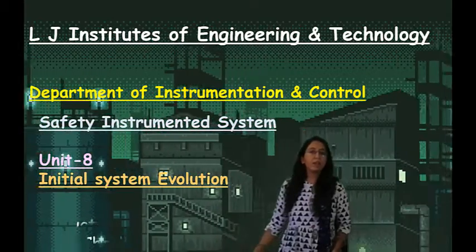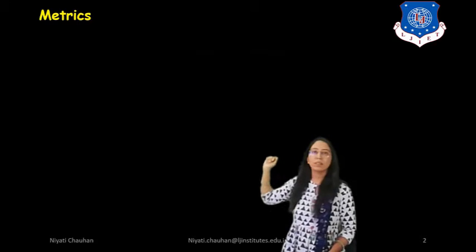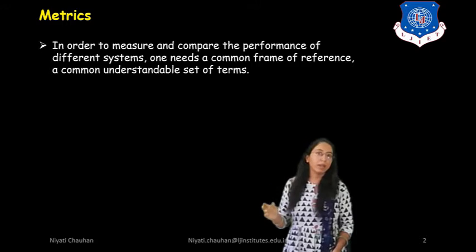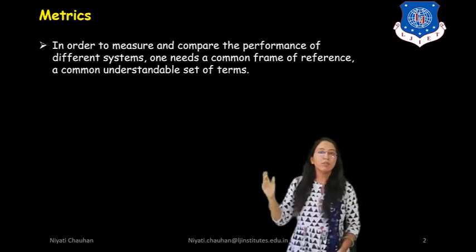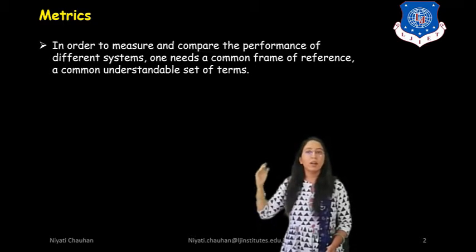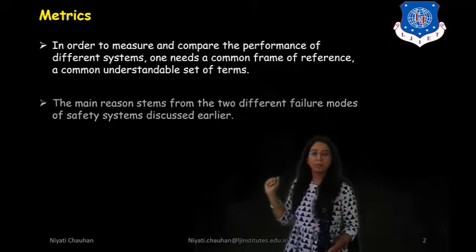So let's start today's session. In today's session, first we discuss metrics. In order to measure and compare the performance of different systems, one needs a common frame of reference, a common understandable set of terms.